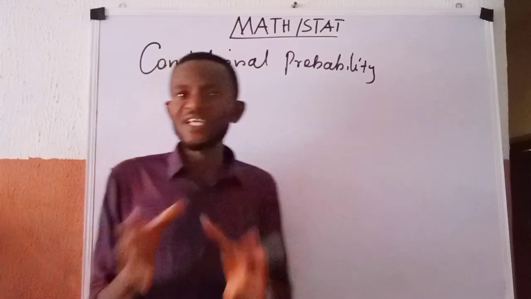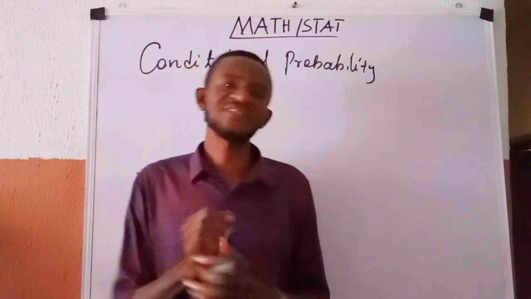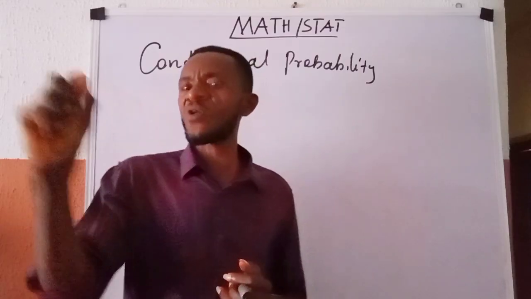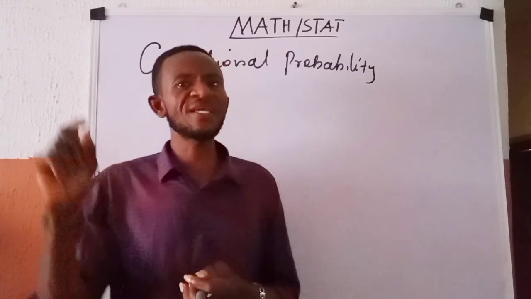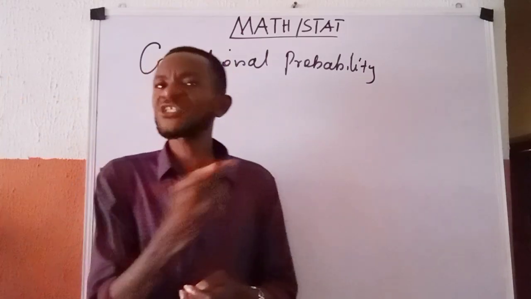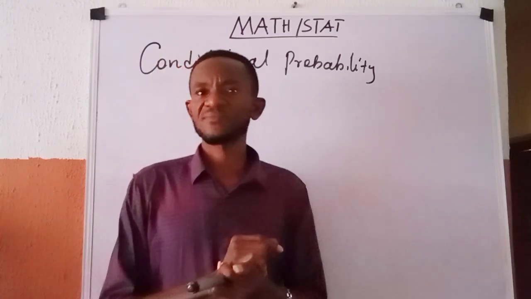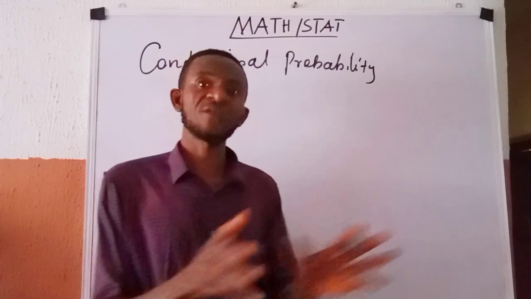So, based on these illustrations, we can clearly see that oftentimes the probability of events occurring can be altered by the fact that an event associated with it already had occurred. These are what we call conditional probability.